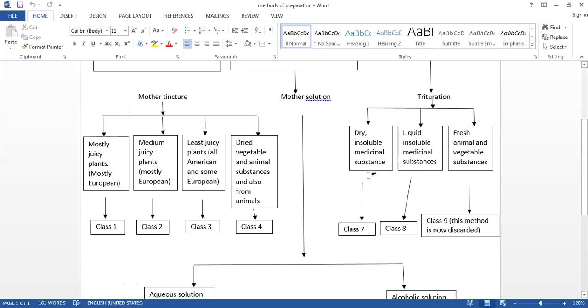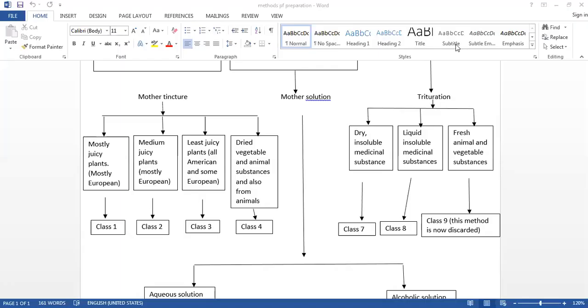If you want to do the trituration of those drug substances which are dry and insoluble, then you have to follow the rules of class 7, and you will get the rules for the preparation of the drug substance under Arsenicum. This is again a pharmaceutically prepared drug, but those drug substances are involved which are insoluble in the liquid vehicle, that is strong alcohol, but they can be triturated with the help of sugar of milk. So this is under the class 7th.